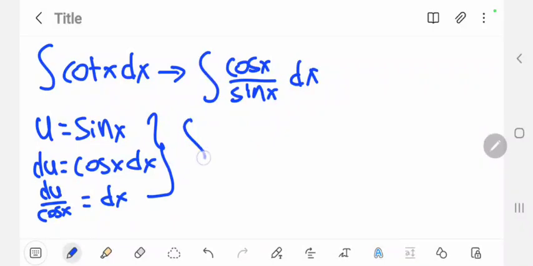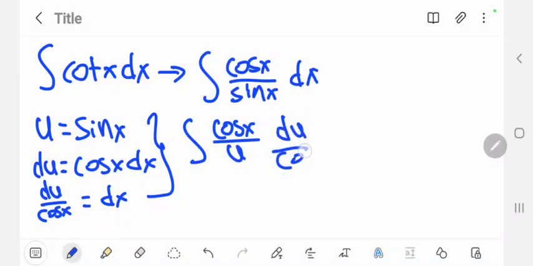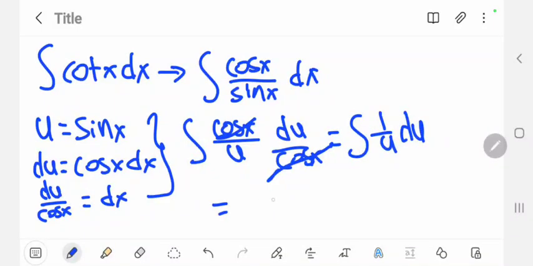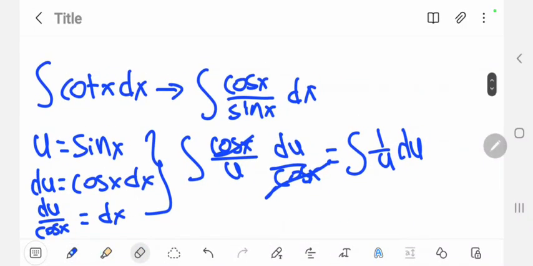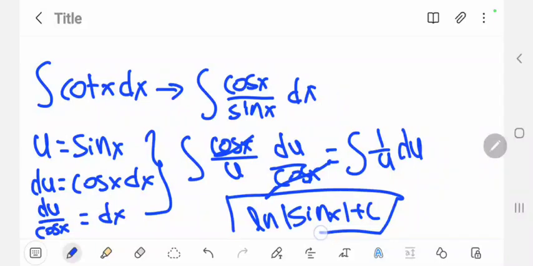And so we can rewrite this as the integral of cosine x over u du over cosine x, and we can cross these two, and we're going to be left with the integral of 1 over u du, which is going to equal ln u plus c, in which u can be replaced as ln sine x plus c, since we already said from the start that u is sine x.